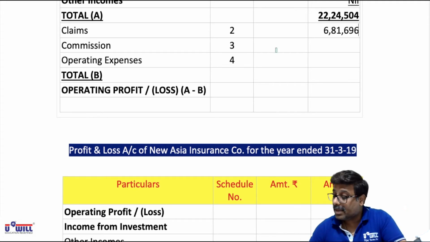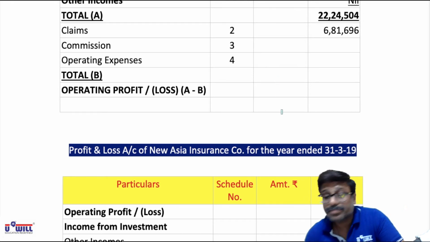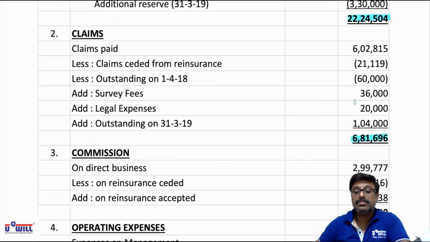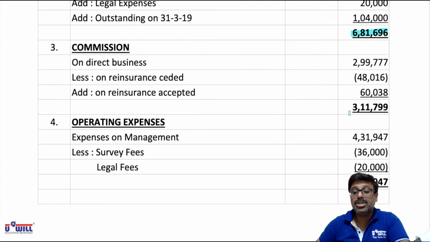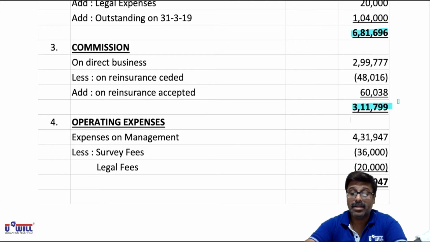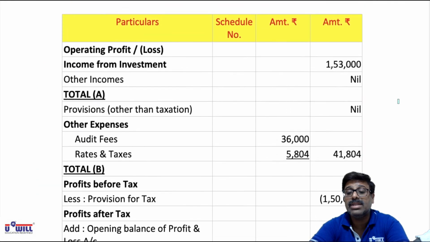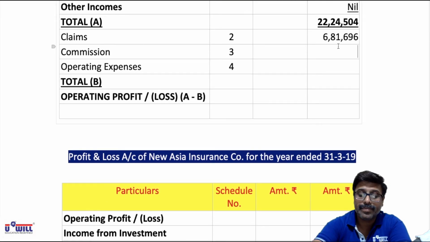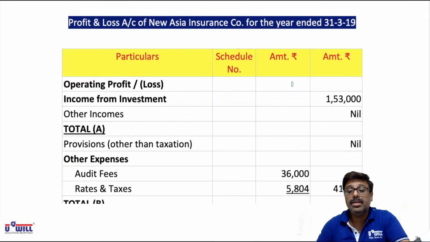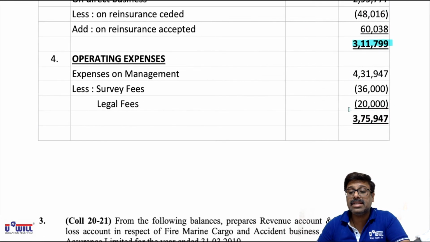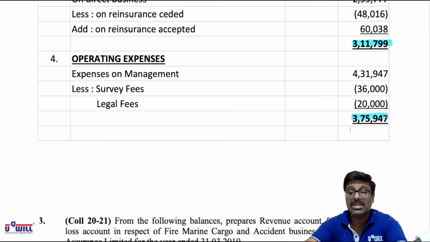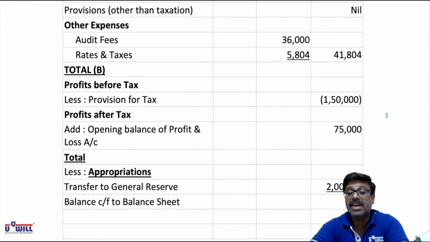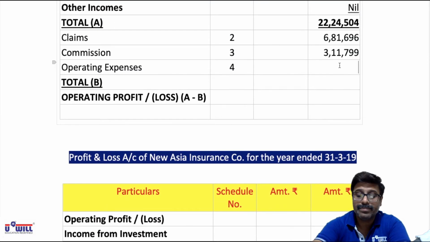Then after claims what we have is commission 311,799. Be careful with the amounts. Amounts are very weird and odd. Then we have operating expenses, that is 375,947.